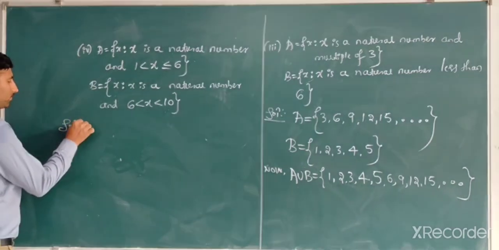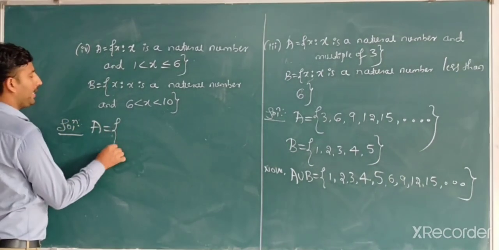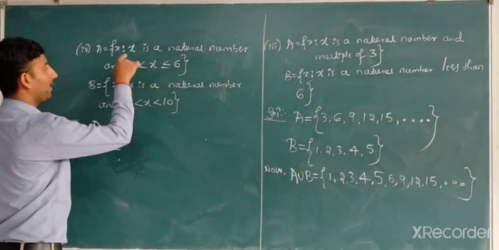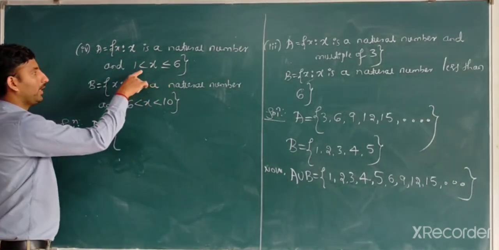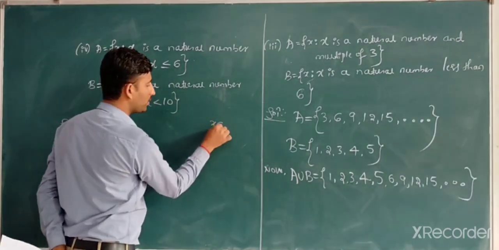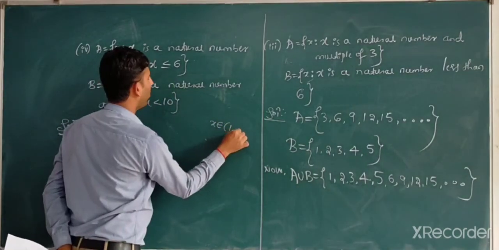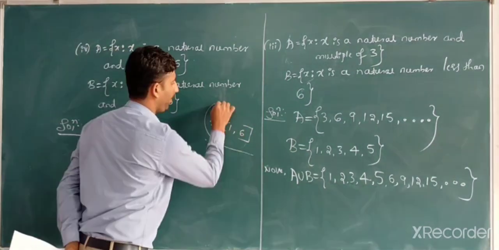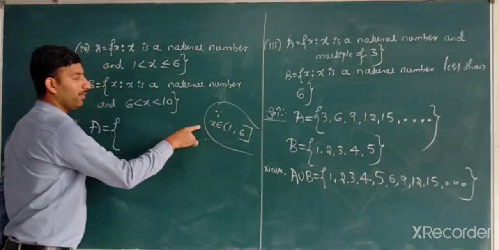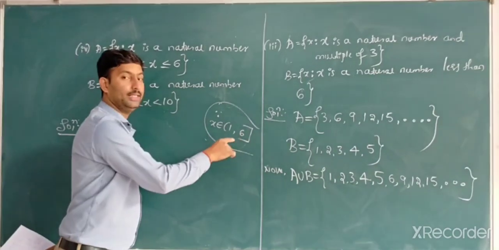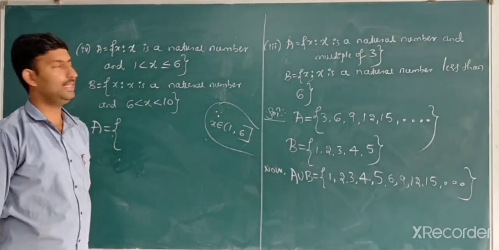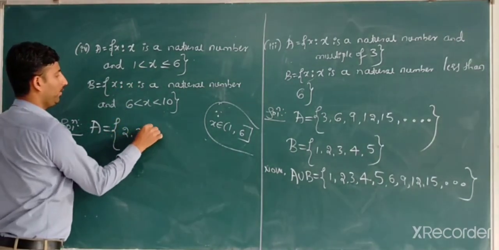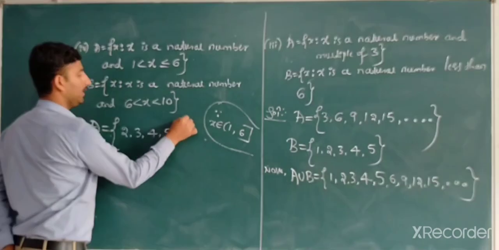Solution: A is equal to, first write A. X is a natural number and 1 is less than x less than or equal to 6. Means you cannot write 1. X belongs to the interval (1, 6]. If x belongs to this format, then 1 is excluded, starting from 2. Correct? 2, 3, 4, 5, 6.